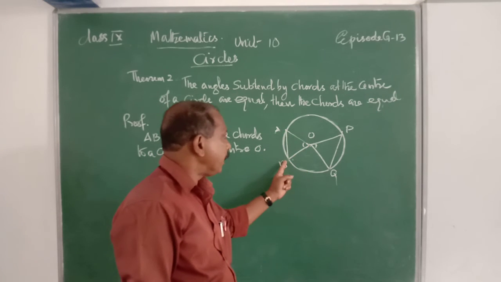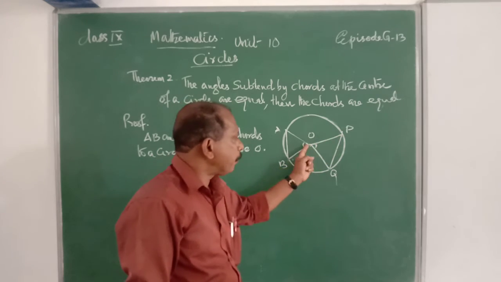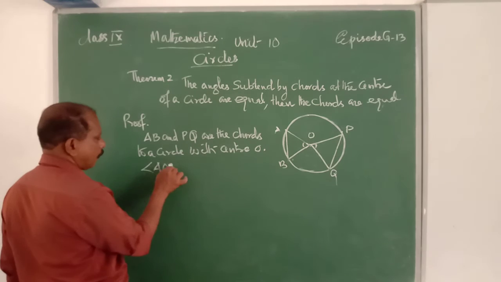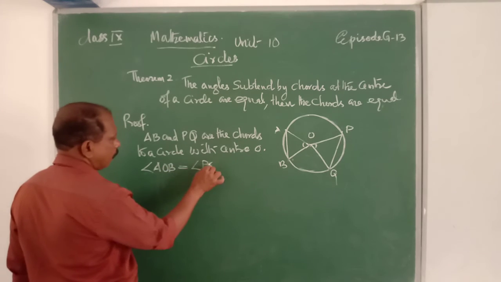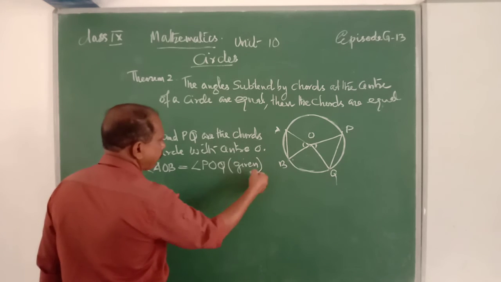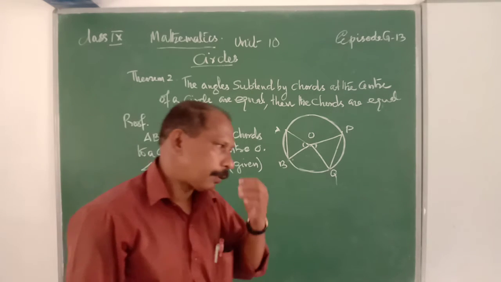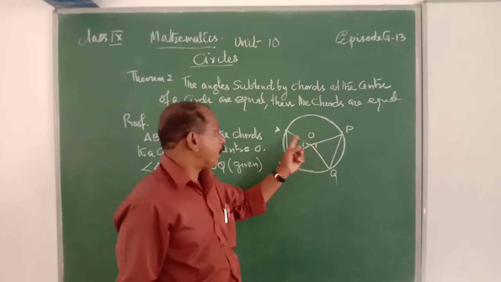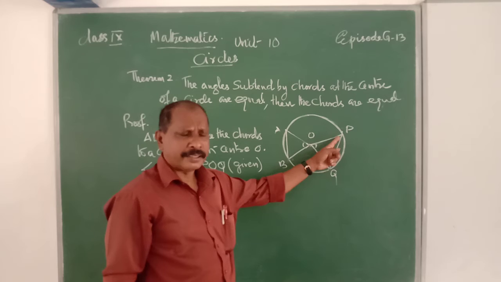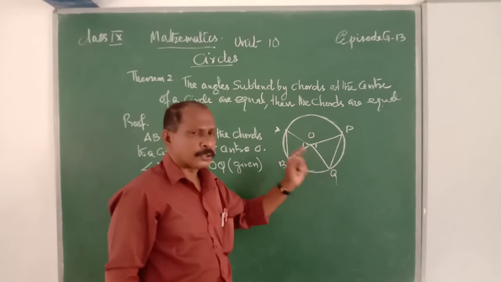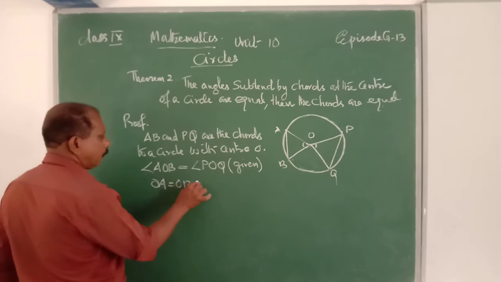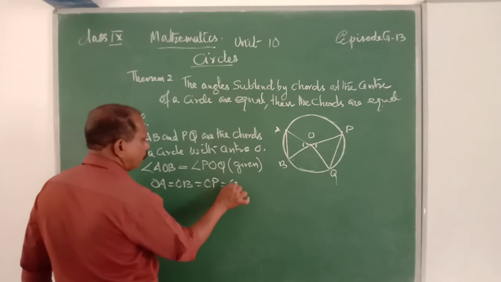What is given? Angle AOB is equal to angle POQ. That is given. Okay? We know that OA is equal to OB, OB is equal to OQ. OA is equal to OB is equal to OP is equal to OQ.